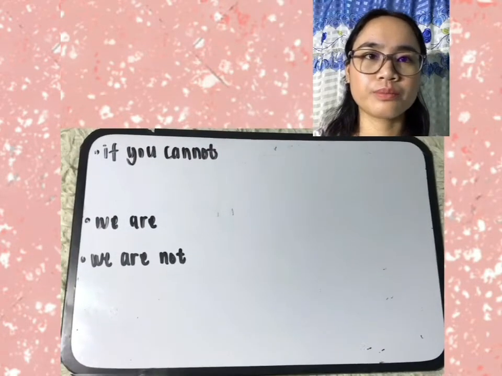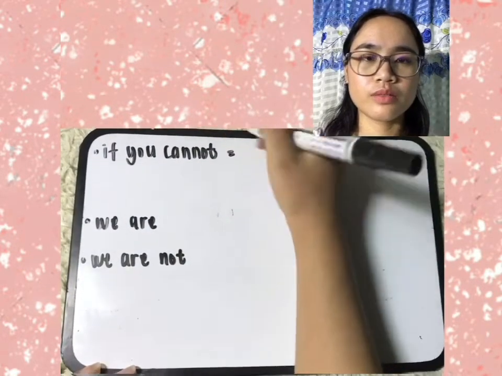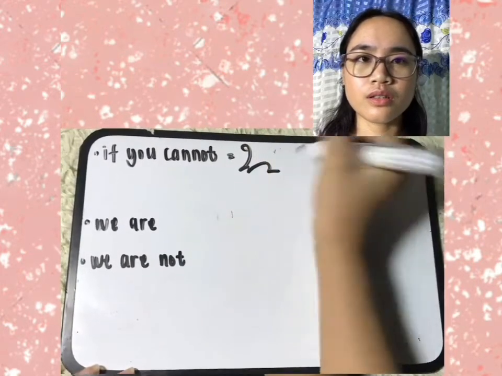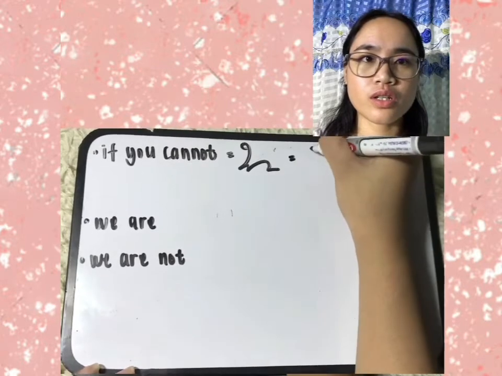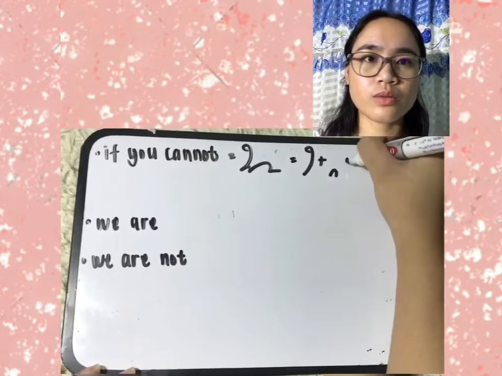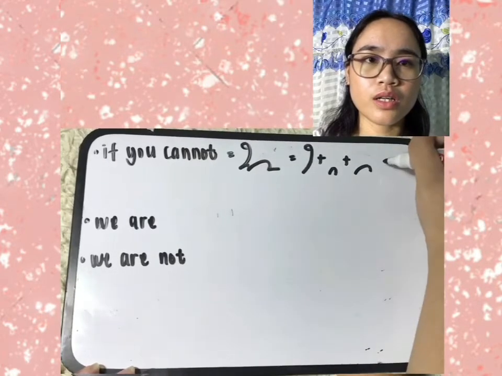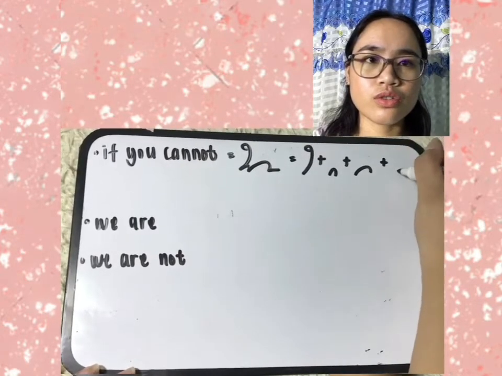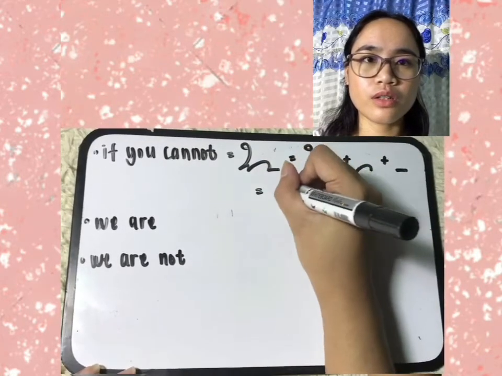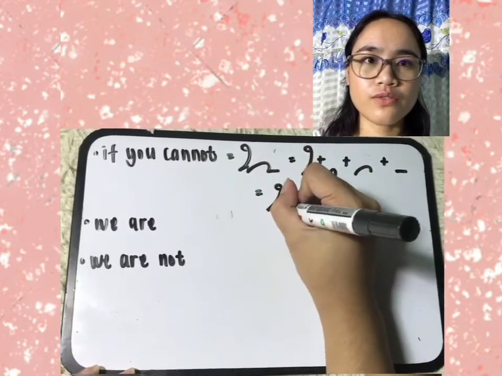Next phrase, if you cannot. So if, you, then the representation of can, which is the K symbol, then the representation of not, which is the N symbol. So K plus a short forward straight line for not. So if you cannot.